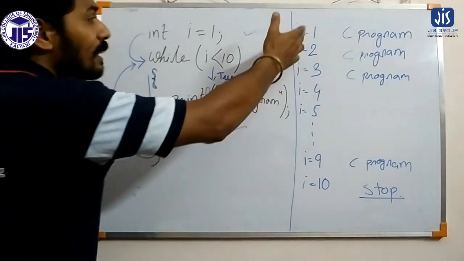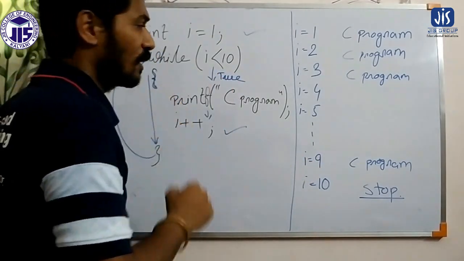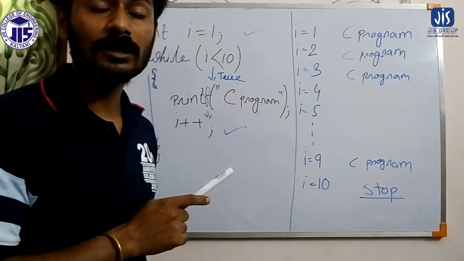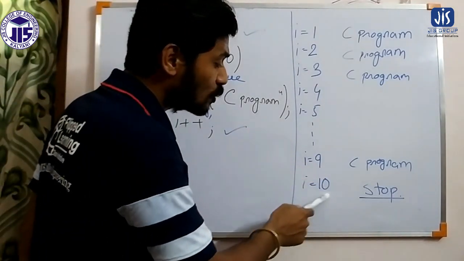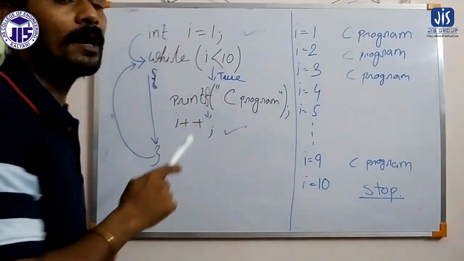How many times the loop will execute depends completely on this condition. Why has the loop stopped at I equals to 10, and why is it not continuing with 10, 11, 12? The loop has stopped the iteration at I equals to 10 because of the condition we have applied here.